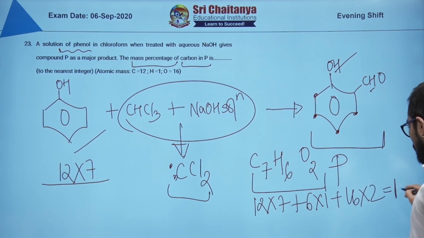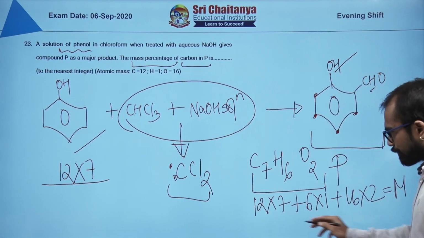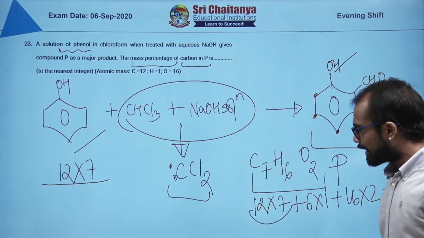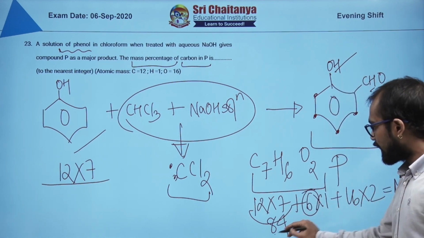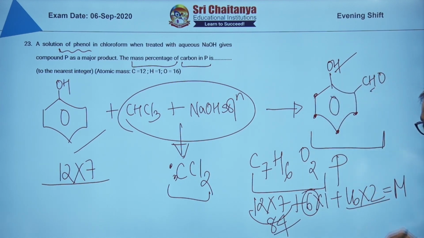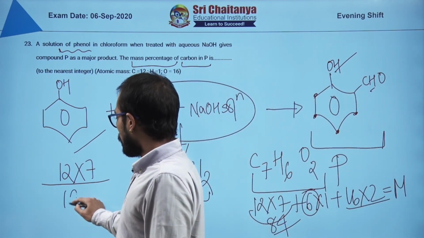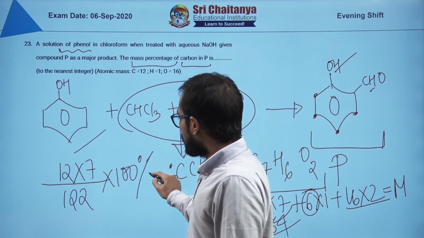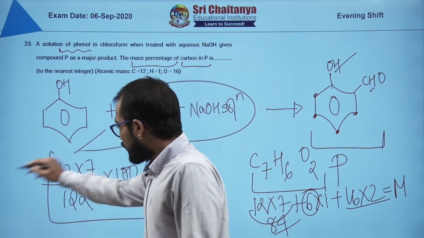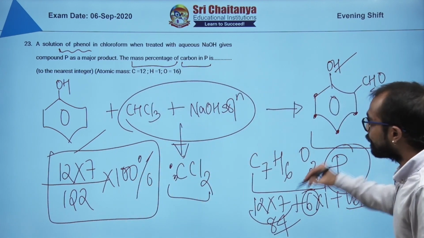Say for example it is M. You put it here. 12 into 7, how much is that? 84. 84 plus 6, it is 90. 90 plus 32, it is 122. So 122 into 100. This will give you the percentage of carbon in this particular compound P, right?